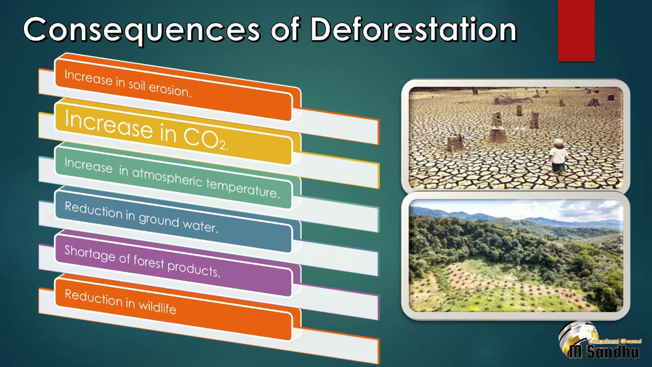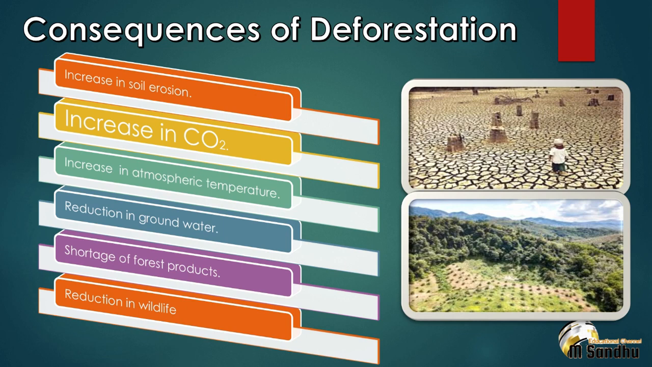The fourth one is as ecosystem is disturbed, the life cycle of water decreases due to lack in evaporation from the trees and this results in reduction of groundwater. As the number of trees would decrease, then there would be shortage of all type of product we get from forest. Now coming to the last point, reduction in wildlife. Forests are the house of wildlife.